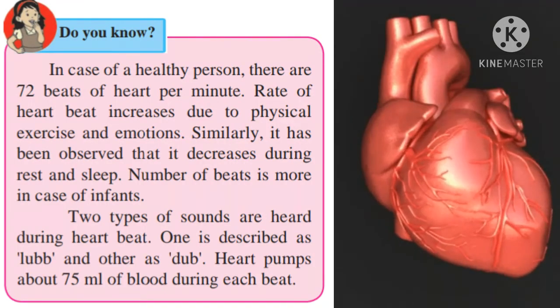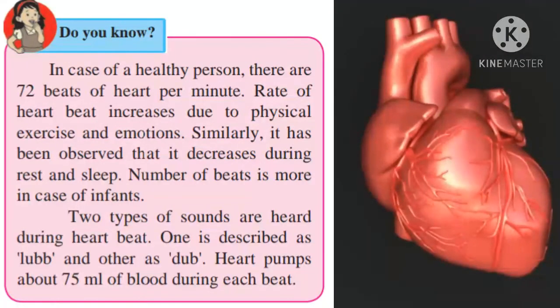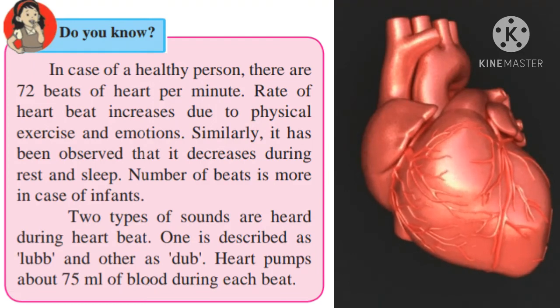Now do you know? In a healthy person, there are 72 beats of the heart per minute. The heart beats 72 times per minute. The rate of heartbeat increases due to physical exercise and emotions. Similarly, it has been observed that it decreases during rest and sleep.